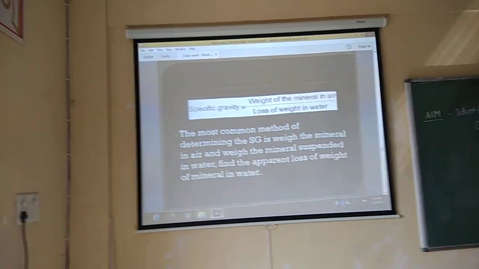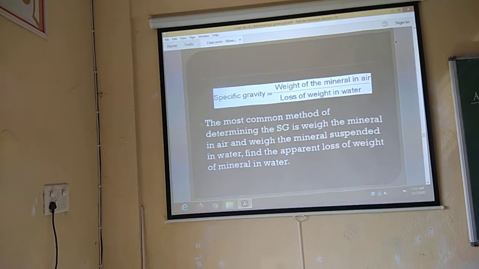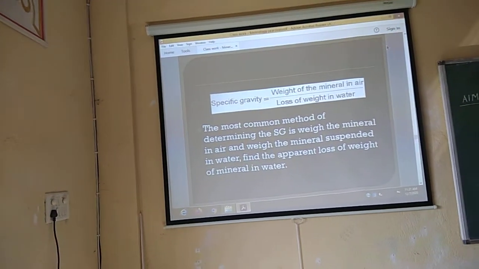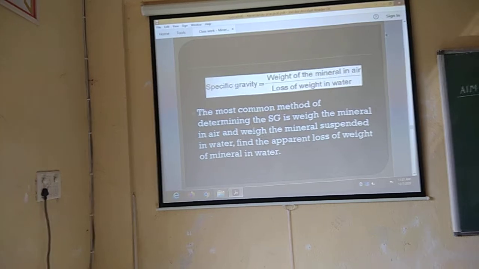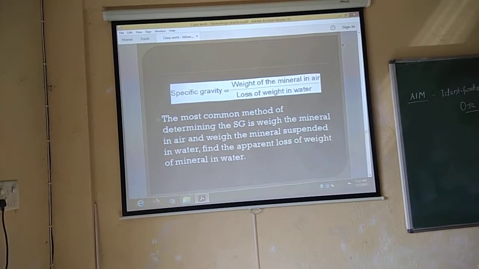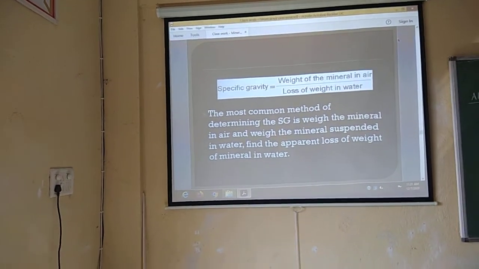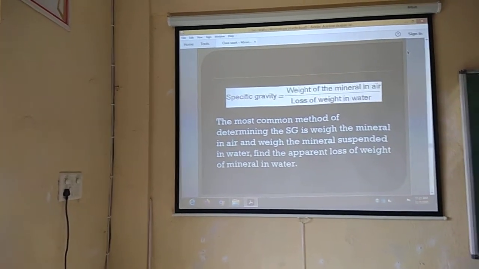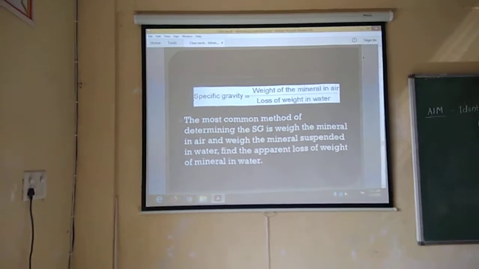This factor will clearly distinguish between rock forming minerals and ore minerals. Generally ore minerals have higher specific gravity as compared to rock forming minerals. If the specific gravity is beyond 2.85 to 3, that is called high specific gravity. Below that value is known as low specific gravity.